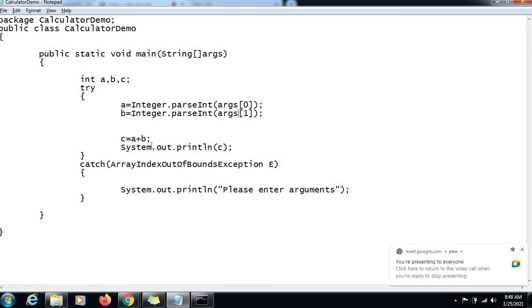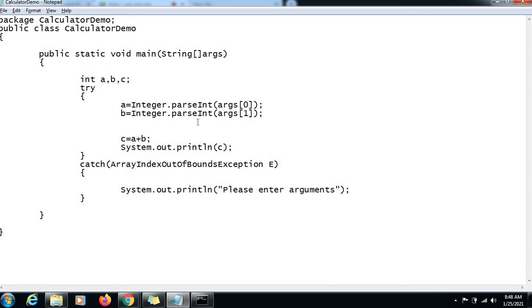We are only working on those 2 arguments in our logic, right? So the third and fourth, or whatever arguments are there after the second, we are ignoring them, right? So from our point of view, we want it to be treated as an exception situation, but Java will not treat it that way, because from Java's point of view, we are not doing anything wrong.